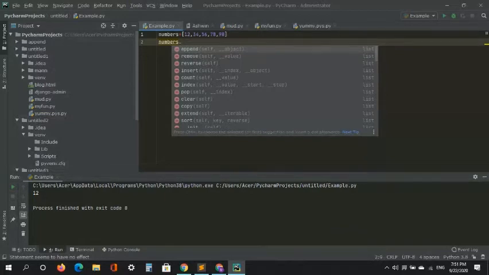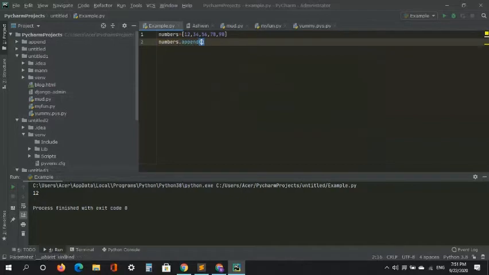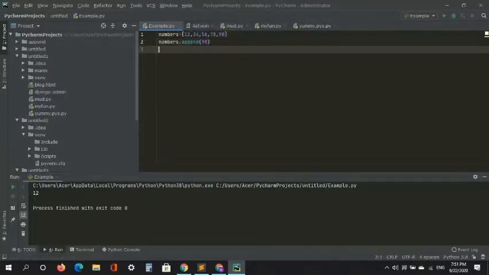So let's say append. What append will do is add some value to that list. Let's say you want to add 98 to that list. And after that, don't forget to print it, or else you will get a blank output.